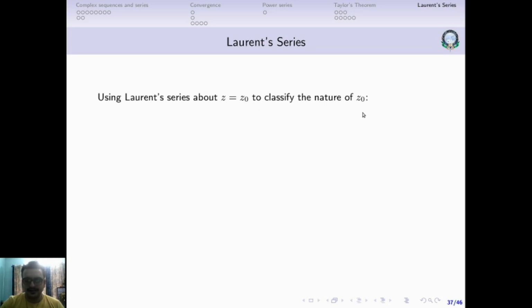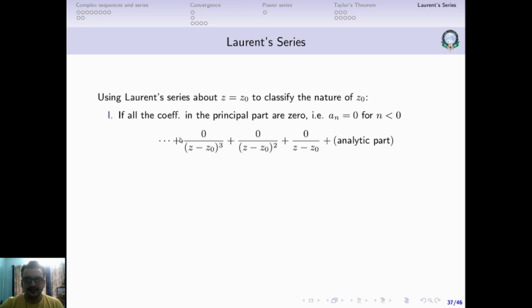this point z0. If all the coefficients in the principal part are 0, that is an equal to 0 for n less than 0, that means for negative values of n, if an is equal to 0, so we have 0, 0, 0, 0 everywhere, divided by z minus z0 to the power 3, to the power 2 and so on. If all the negative coefficients are 0, then we say that f of z is analytic at z equal to z0. So in this case the principal part does not exist, only the analytic part is there. That means in this case the Laurent series becomes the Taylor series.